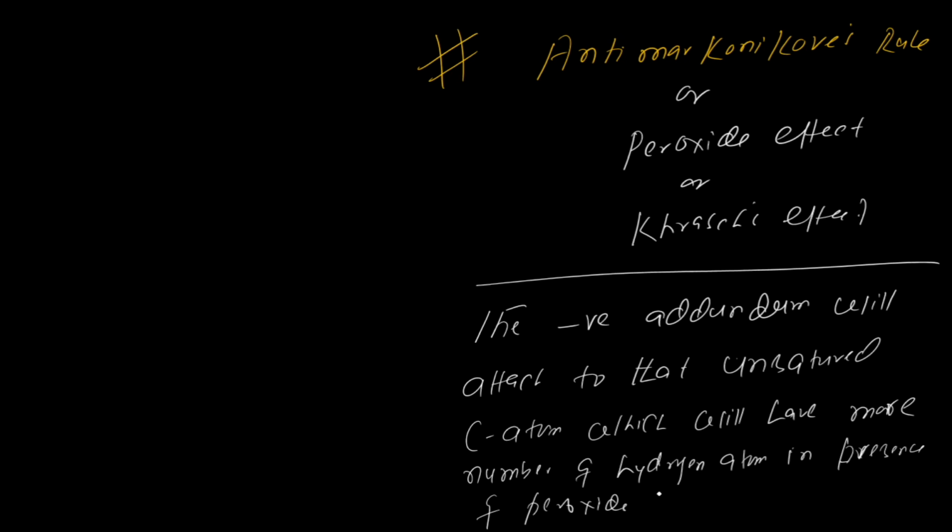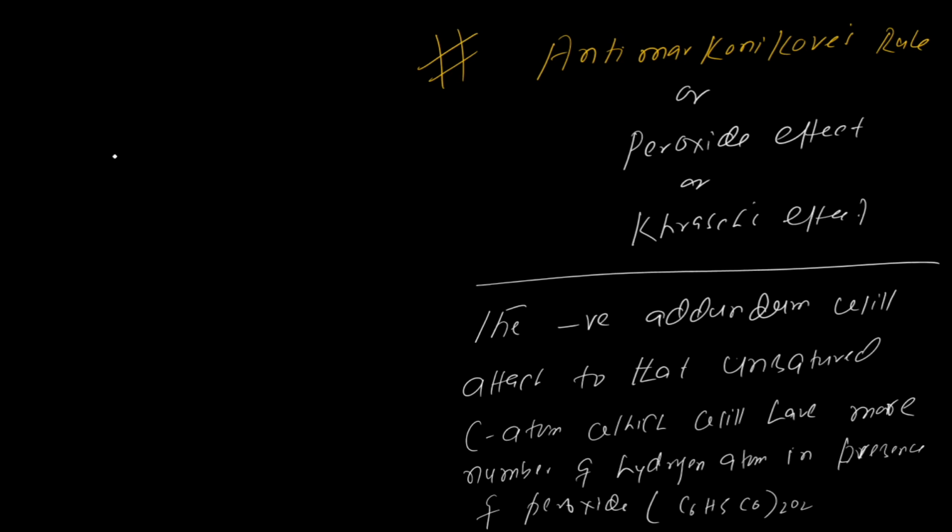Whatever the peroxide, like benzoyl peroxide. So what is benzoyl peroxide? It is (C6H5CO)2O2. So this is the benzoyl peroxide, and this is also known as the peroxide effect. So let's take one example. Which example will we take?